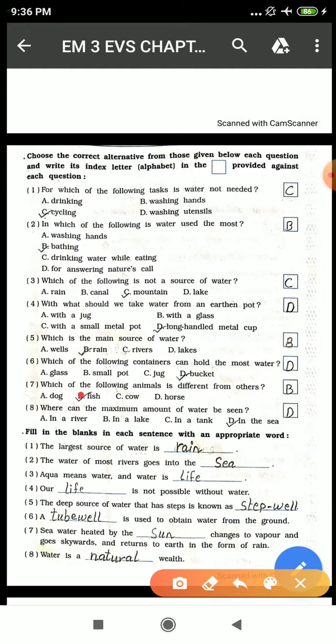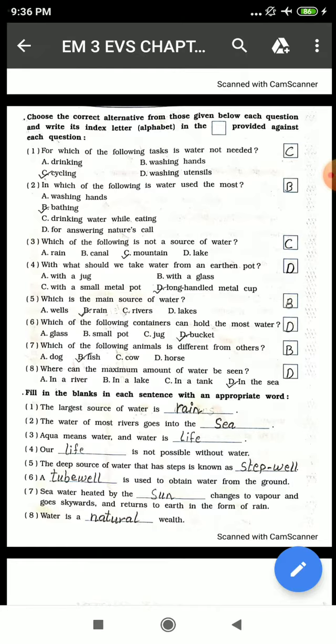Students, do you remember that poem? मछली जल की रानी है, जीवन उसका पानी है. Yes, students, very good. Like that poem, I mean to say, a dog cannot live without water, but a dog does not stay inside the water. Dog stays on land. Cow as well stays on land and horse as well. But fish cannot live without water. Fish stays inside the water. बाहर निकालो तो मर जाएगी. Remember? Yes.